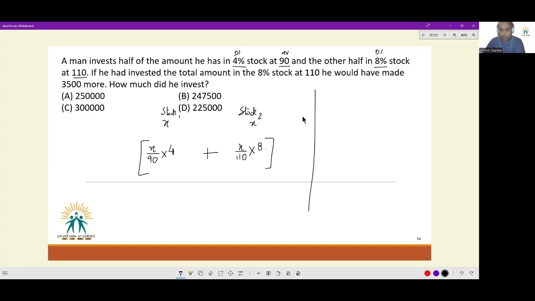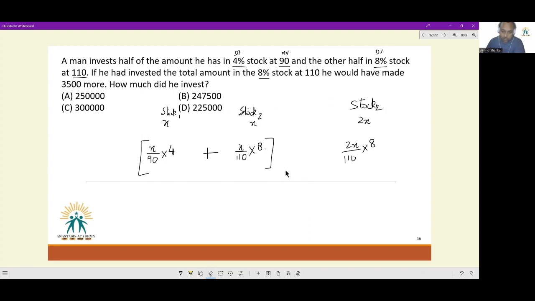Now in the second case, what has happened? If he had invested the total amount in the 8% stock at 110, so now he's investing all the 2x rupees in stock 2 only. So how much dividend will he earn in this case? It will be 2x by 110 into 8. He would have made 3,500 more. So this 2x by 110 into 8 is 3,500 more than the number on the left hand side.